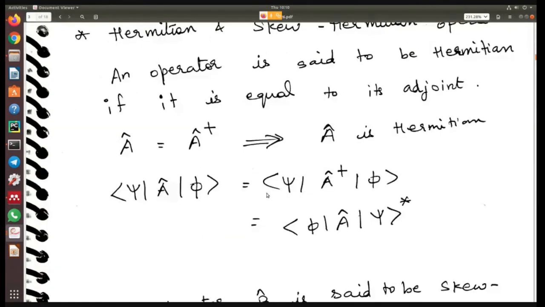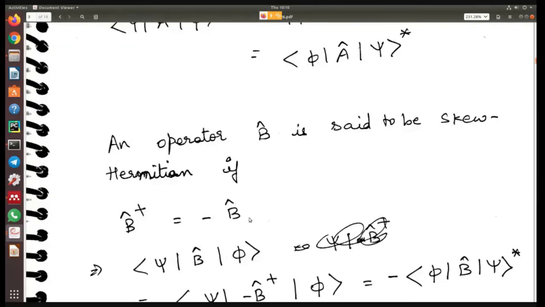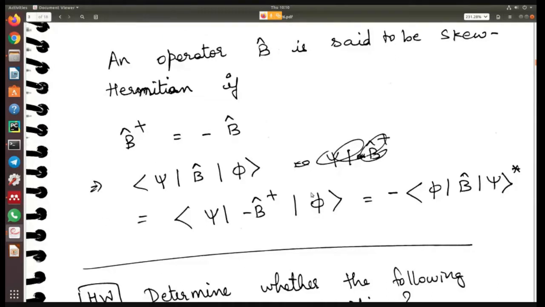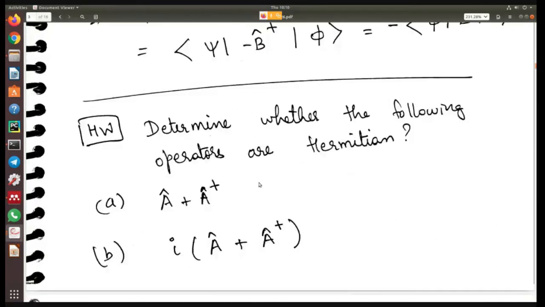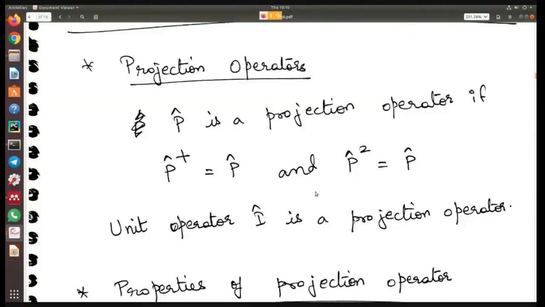And then we talked about Hermitian and skew Hermitian operators. So a Hermitian operator obviously means that A is equal to A dagger, and a skew Hermitian operator will mean B is equal to minus B dagger. Right? This is a skew Hermitian operator. And so these kind of operations where you have psi B phi will also follow the rule of whether the operator is Hermitian or skew Hermitian. Okay. So then we looked at whether the following operators are Hermitian or not.